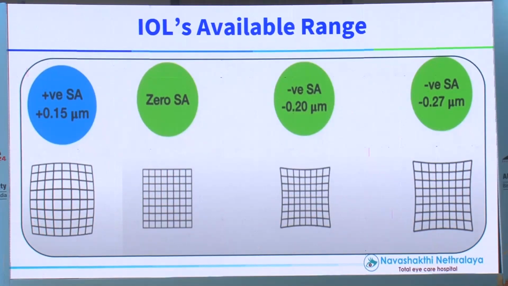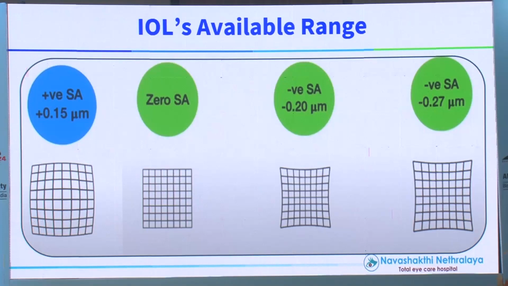Now we spoke about the cornea. 0.25 to 0.35, say that is the normal limit. But then lenses are available. The traditional lenses we were using were plus 0.15. Now you understood why that is required for a hyperopic classic. In a hyperopic classic, we are inducing negative asphericity, so that's why that is required. The maximum asphericity that is available is 0.27. I'll just name the lens here, that is Technis, in case you need that. Minus 0.2. In this, actually, there is a range from 0.17 to 0.2.